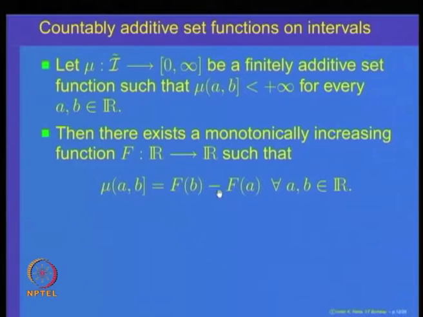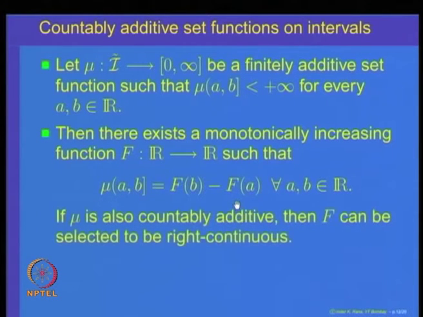So, this relation itself gives me a hint how I should define the function f. So, let us fix an a, and the most convenient point is to fix a to be the origin. And we will also show later on that if mu is countably additive, then this function can be chosen to be not only monotonically increasing, but also right continuous.